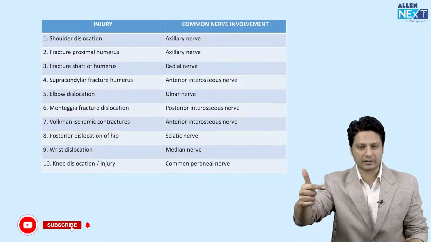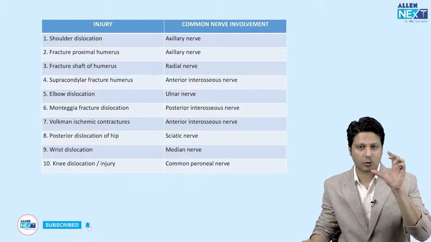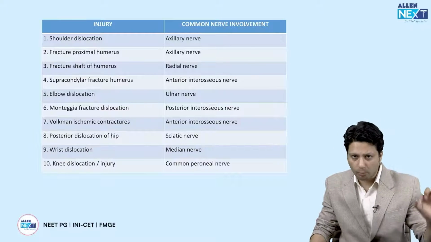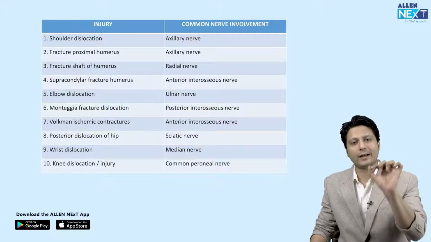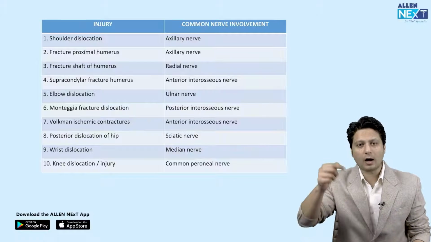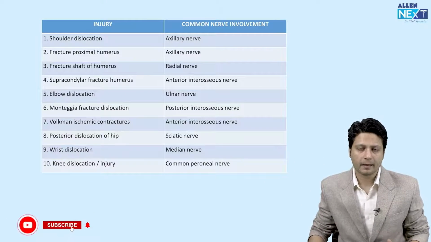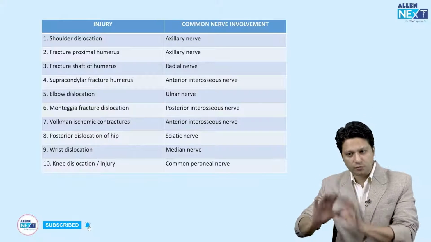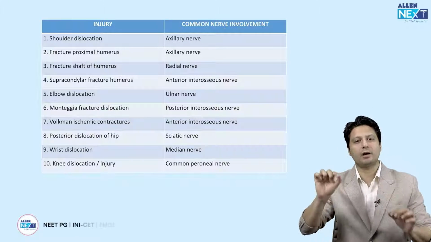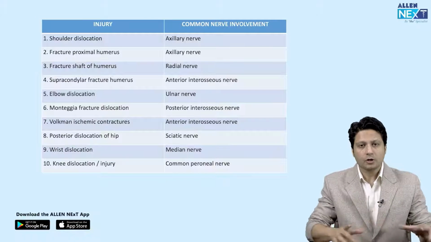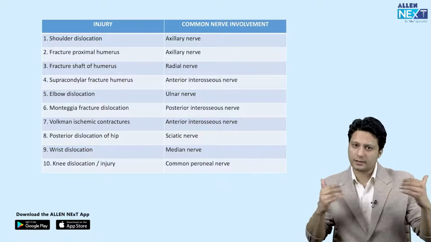On the basis of that etiology, there is an assessment whether you are aware that the nerve related to this particular bone injury is likely to get injured. Then, are you aware of the outcomes of that nerve injury? That means diagnosis. And some of the time the question is pushed forward to an extent where they will ask about the management of that particular nerve injury. So all these questions are structured in the same way.